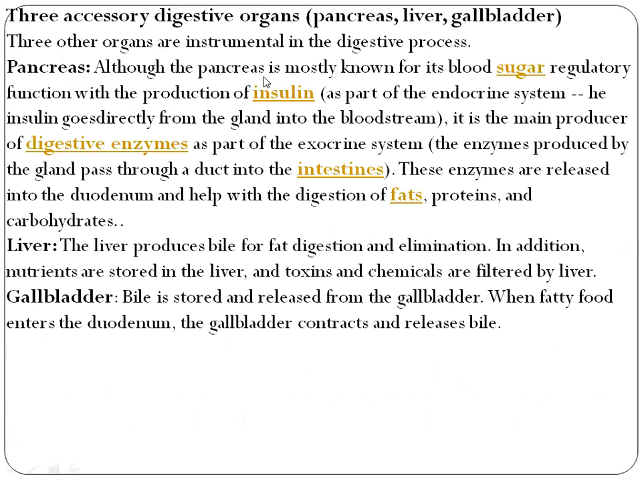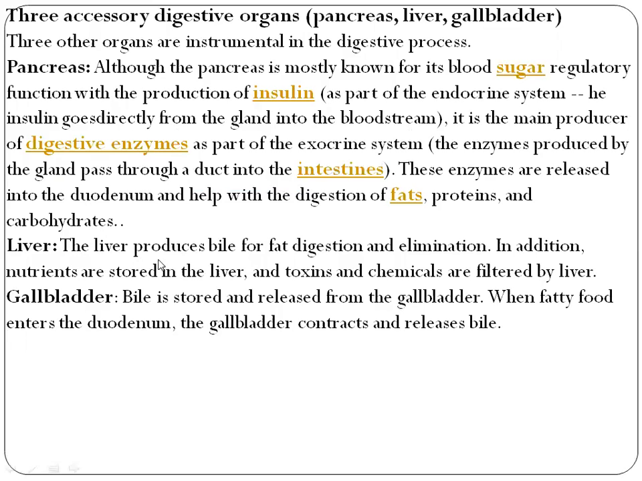Pancreas. Although the pancreas is mostly known for its blood sugar regulatory function with the production of insulin, as part of the endocrine system, insulin goes directly from the gland into the bloodstream. It is also the main producer of digestive enzymes as part of the exocrine system. The enzymes produced by the gland pass through a duct into the intestine. These enzymes are released into the duodenum and help with the digestion of fats, proteins, and carbohydrates.